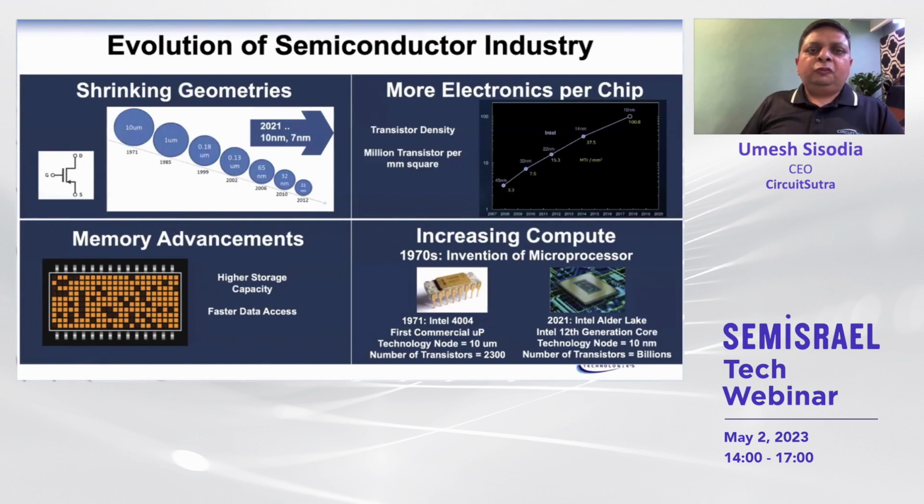As all of us are aware, there has been a continuous evolution in the semiconductor industry since its inception in the last 6 to 7 decades. Continuous advancement in manufacturing technology is resulting in the continuous shrinking of the geometries of transistors and packing more and more electronics inside a single chip. The complex system on chips of today can have multi-billion transistors inside them. Advancement in memory technology is resulting in higher storage capacities and faster data access.